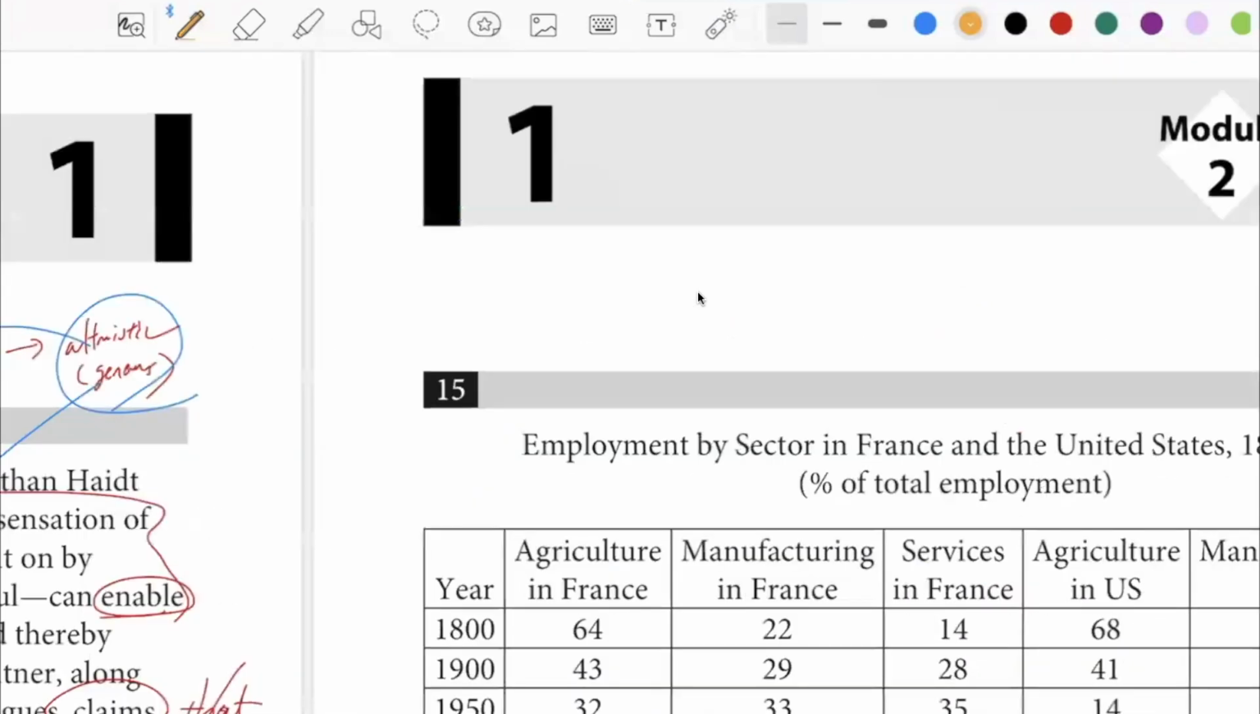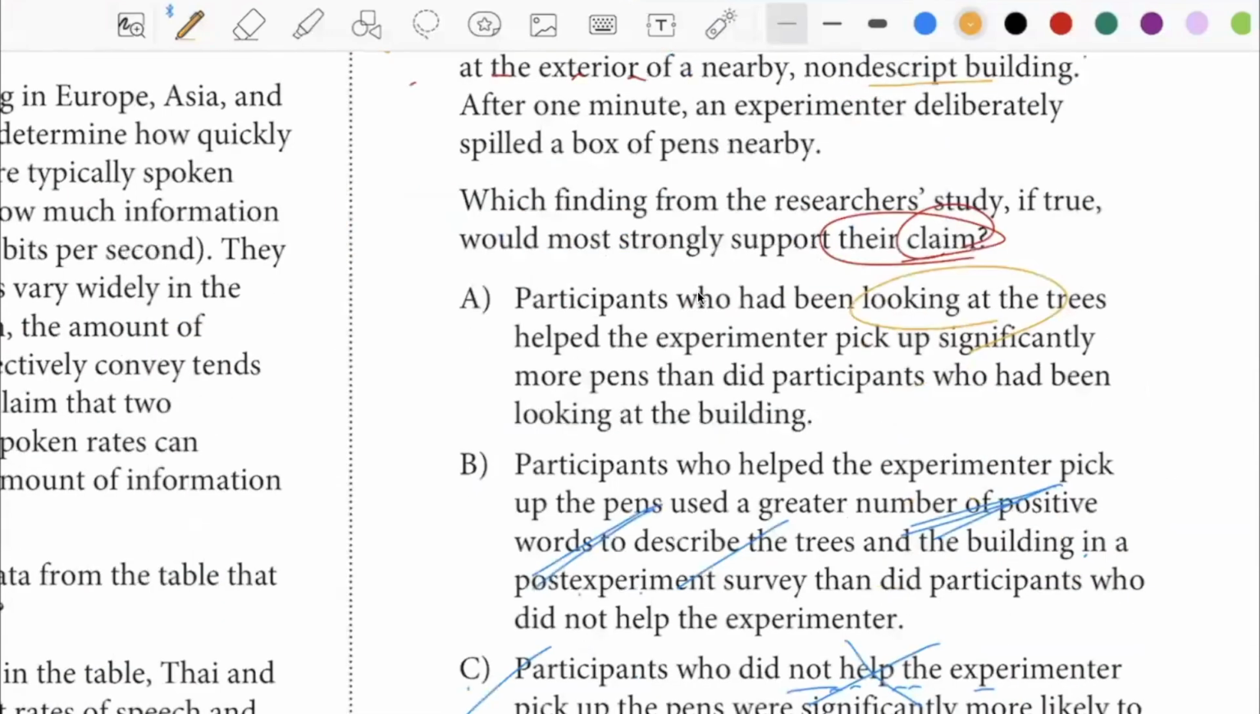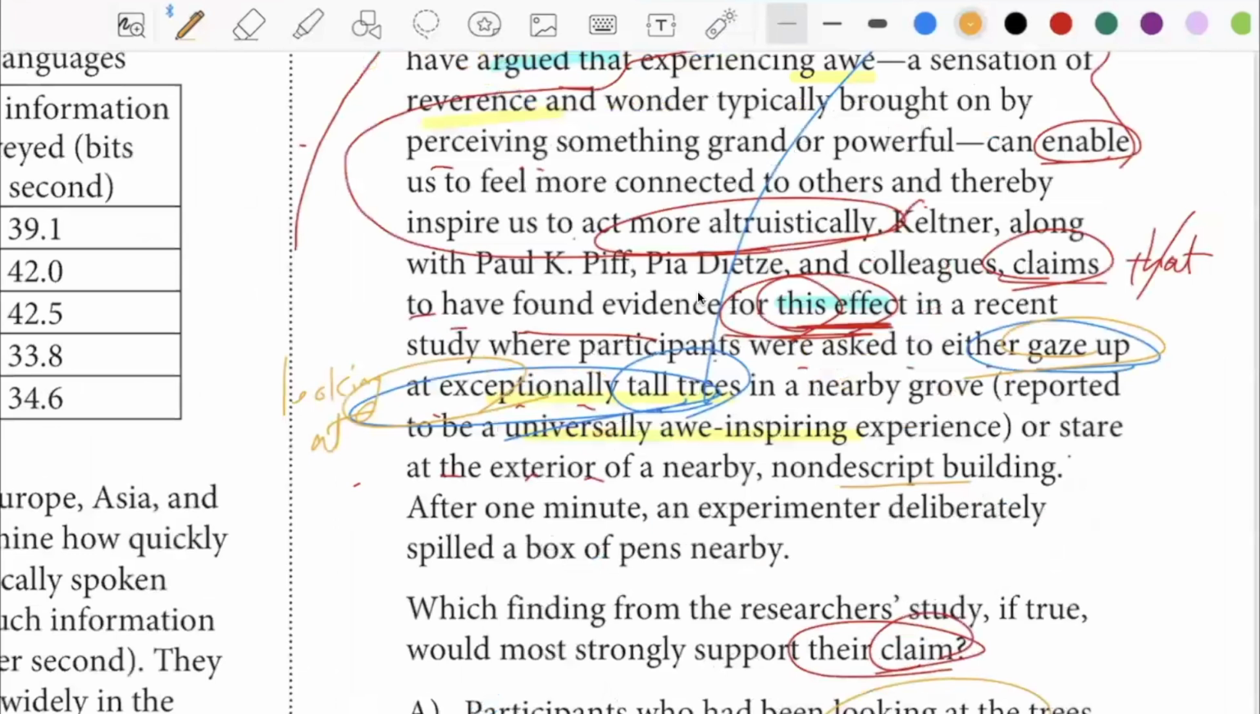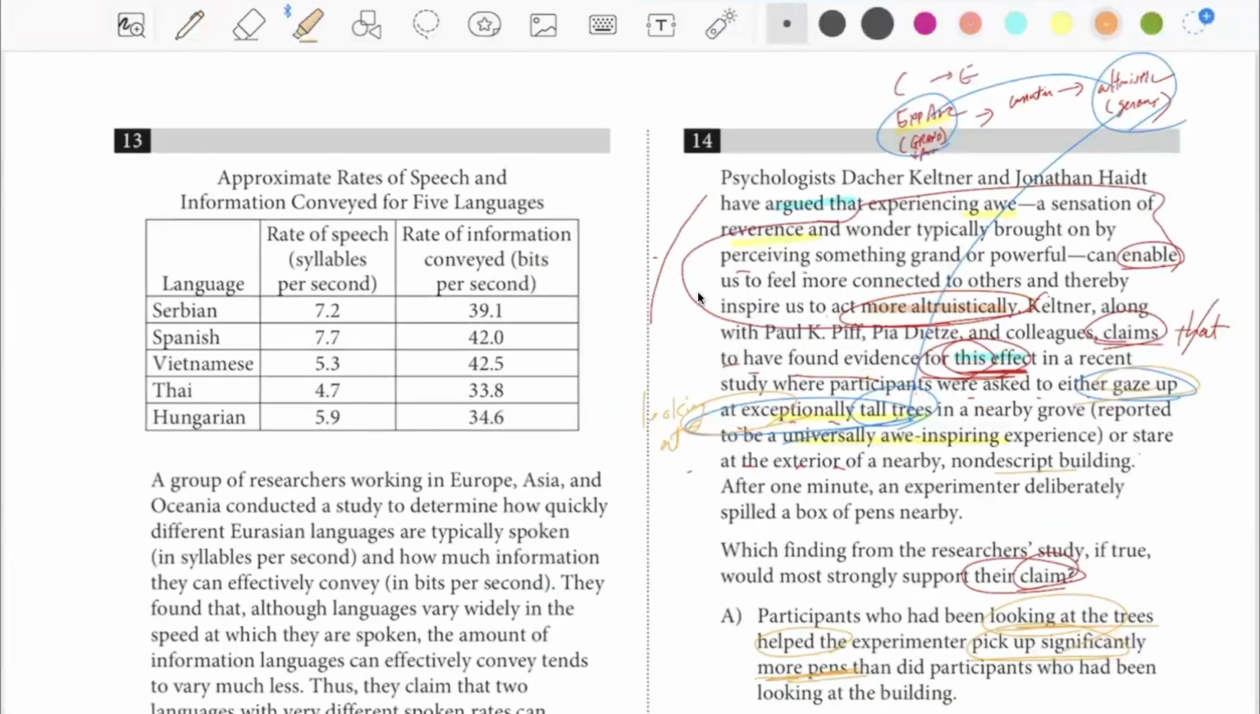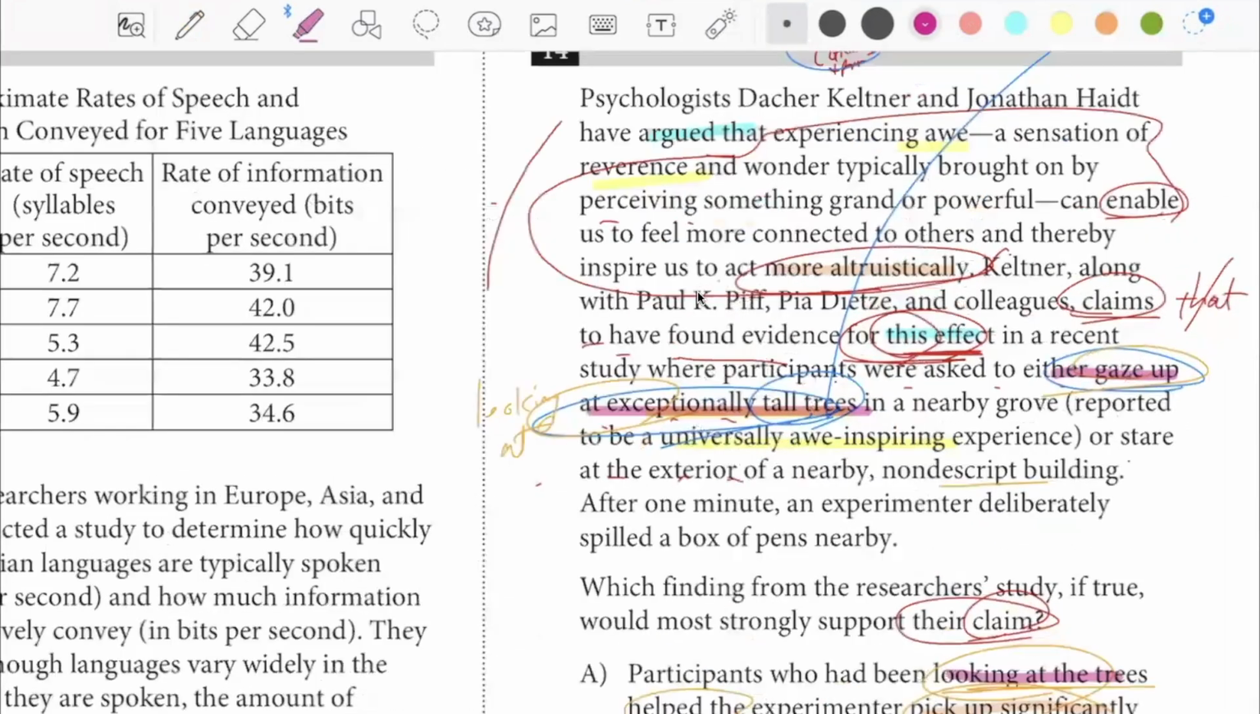In the case of answer choice A, what do I notice? Help the experimenter pick up significantly more pens if you were looking at the trees. So this would be the altruism. Altruistic. Pick up significantly more pens if you were doing what? If you were gazing up at exceptionally tall trees, looking at the tall trees.